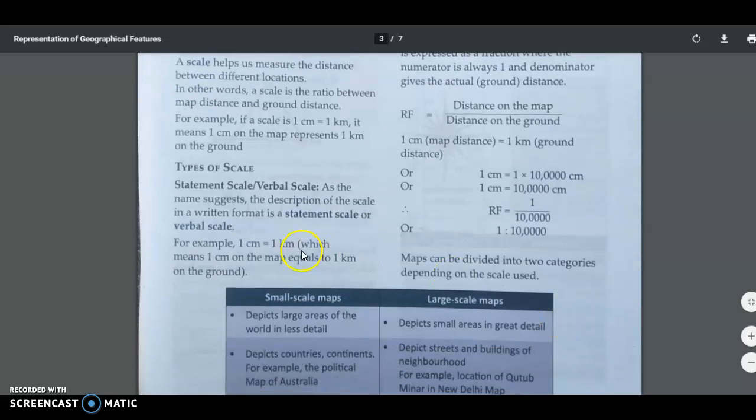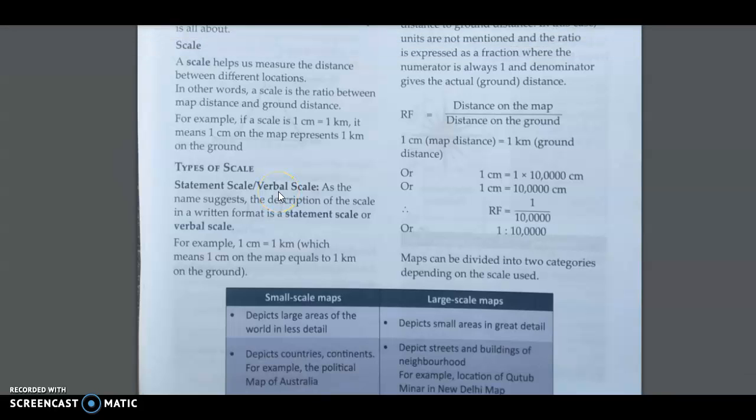So they are majorly, first we will discuss the statement scale, the one that I have given as an example here. It is also known as the verbal scale. Children, this is a very important topic and it will help you up to grade 10. So let us understand it very, very easily, and we must try to understand the importance of this chapter. Any doubt, I will be solving in the online class.